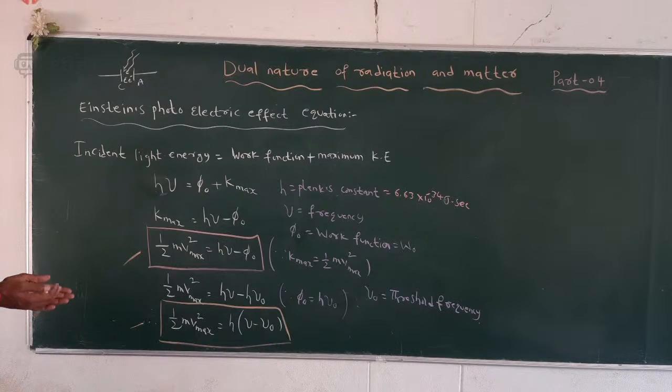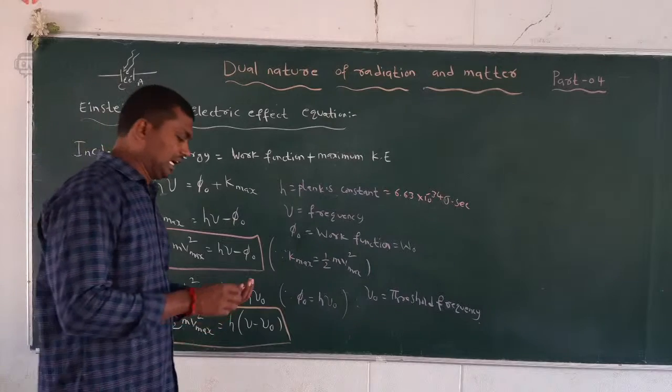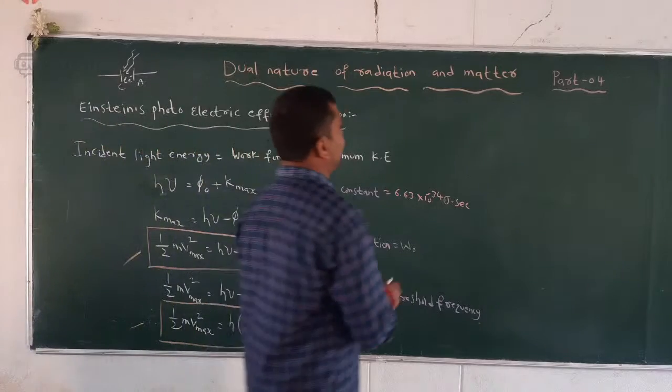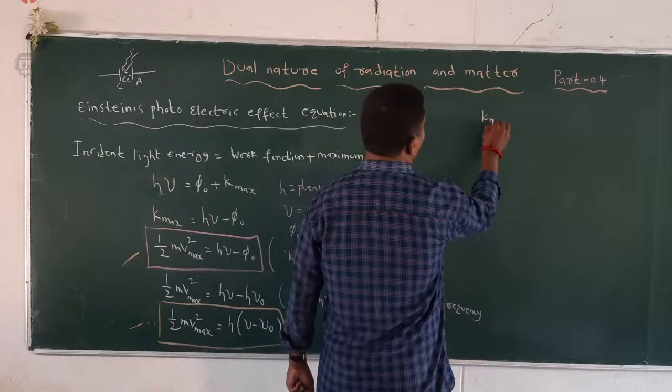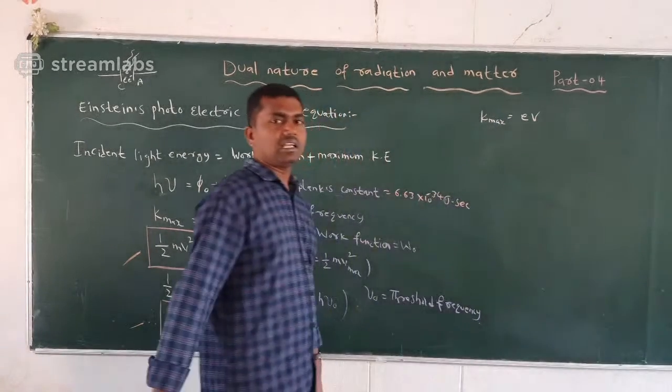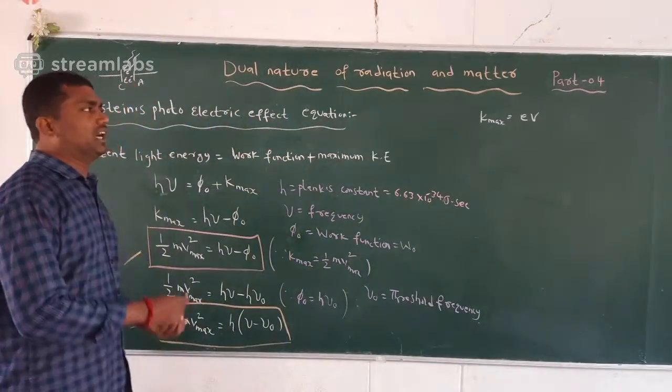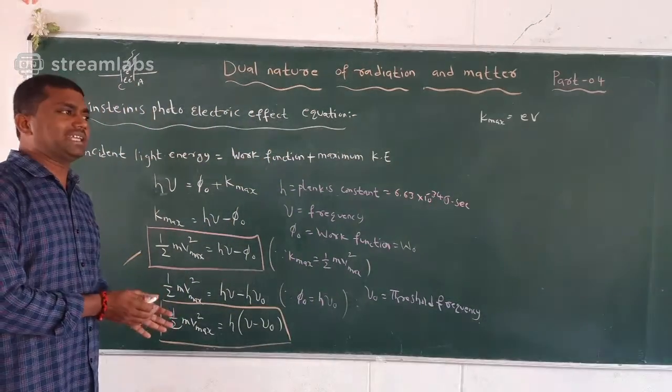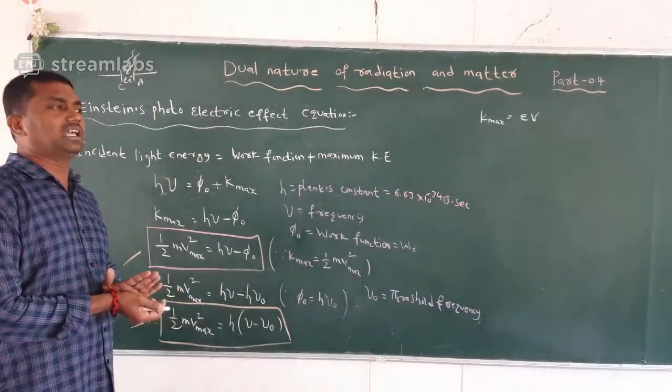So next one, we will take the maximum kinetic energy of electron. So I will write for k maximum is equal to EV. So what is the meaning of EV? The maximum kinetic energy will be measured in electron volt.